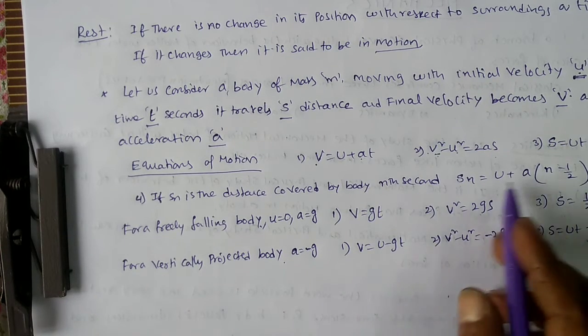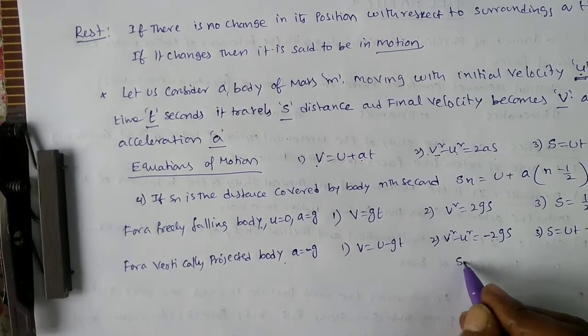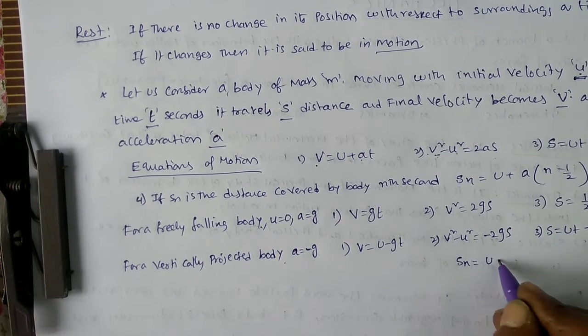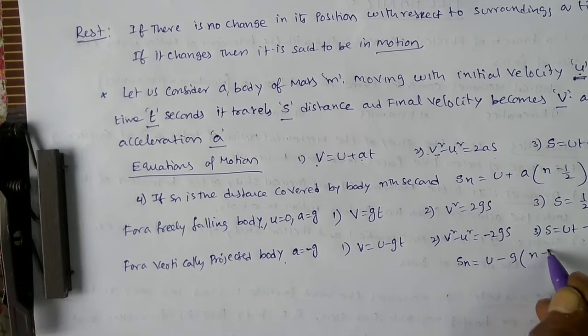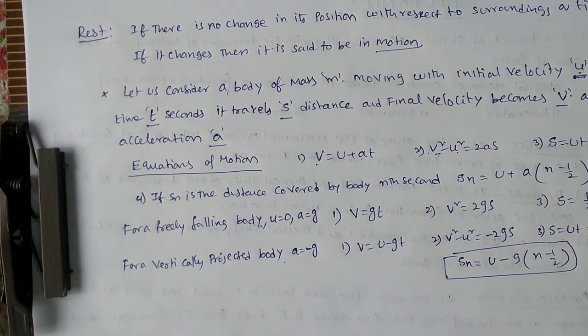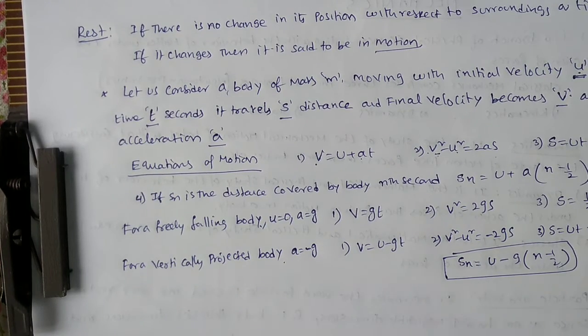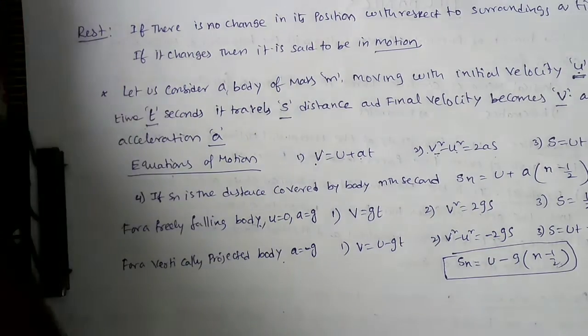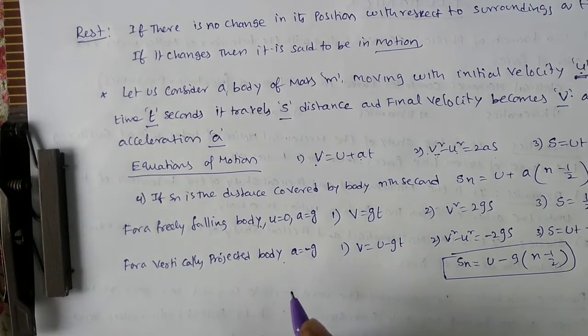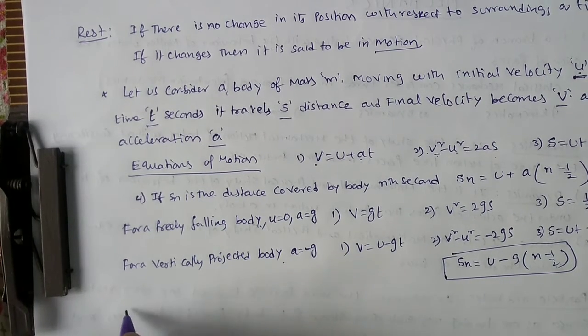What about this one? This one is also the same. You can substitute g in place of a. That is Sn is equal to u minus g into n minus half. That's all. These are the equations of motion for a freely falling body and for a vertically projected body. Again, you have to know the definition of acceleration due to gravity, as we discussed previously: the acceleration of a freely falling body due to the Earth's attraction is called acceleration due to gravity. Simply remember this.